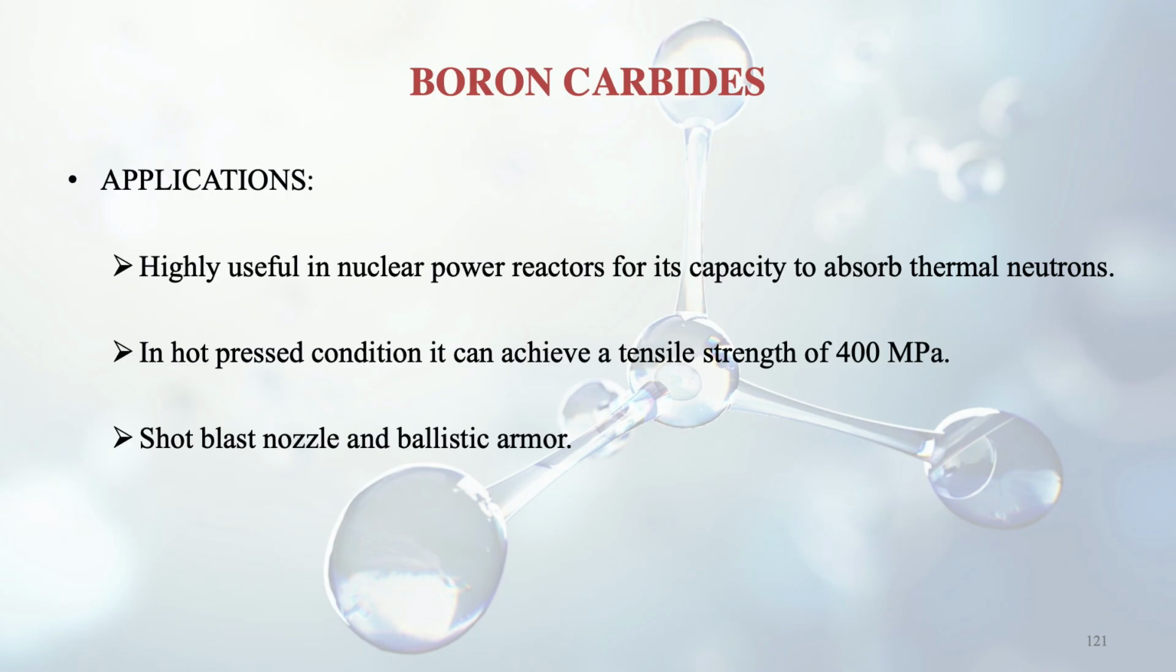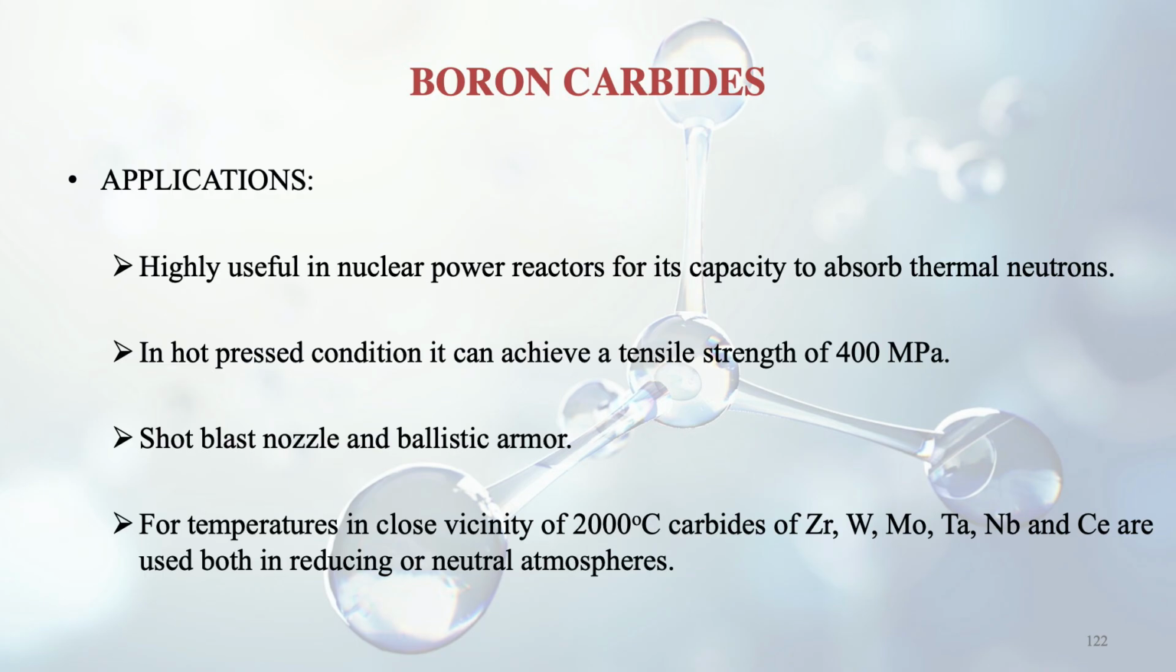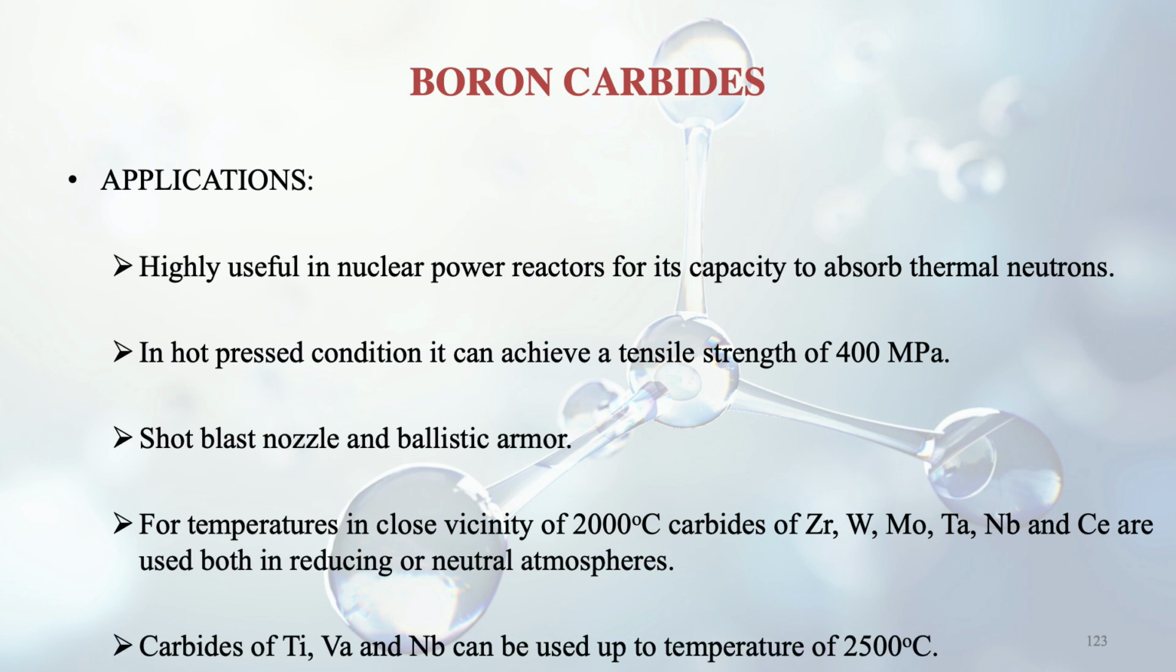Shot blast nozzle and ballistic armor. See, these are some of the applications of boron carbide. And for temperatures in close vicinity of 2000 degrees centigrade, carbides of zirconium, tungsten, molybdenum, tantalum, niobium and selenium are used, both in reducing or neutral atmospheres. Carbides of titanium, vanadium and niobium can also be used up to a temperature of 2500 degrees centigrade. So these were some of the other elements that can be used as carbides.